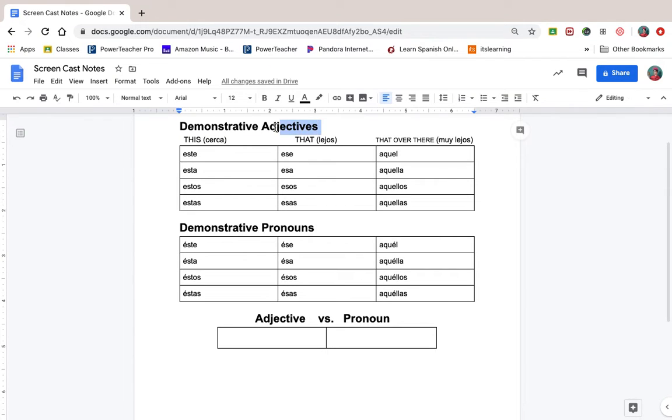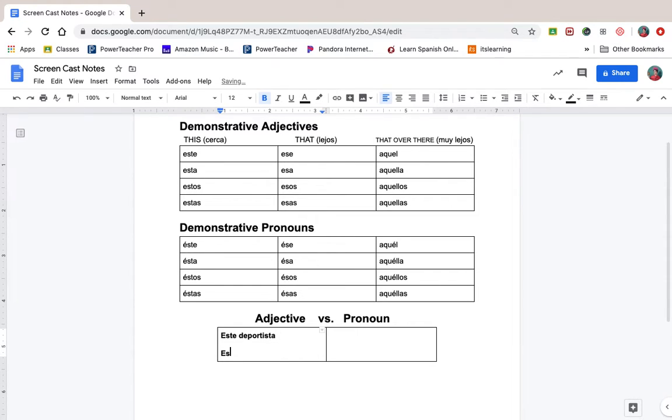So when we're using adjectives, we're using them with the noun. So let's say I want to say this athlete, and it's a guy I'm talking about. I would say este deportista. Okay, so let's say I'm saying este deportista es excelente. Okay, so here I'm using the adjective and I'm using the noun, and it agrees. If I'm talking about a male athlete, my demonstrative adjective is singular and it's male or masculine.